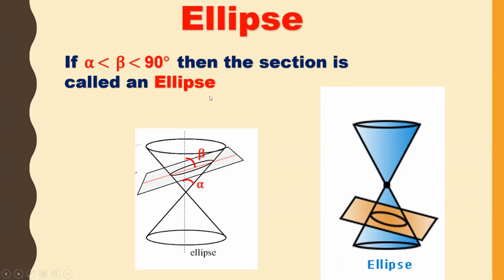So when do we get an ellipse? If we cut a cone in such a way that alpha and beta both are less than 90 and also alpha is less than beta. If beta is equal to 90 degrees, we get a circle. If alpha is equal to beta, then we get a parabola. And the third case, if alpha less than beta less than 90, then the section is called an ellipse.